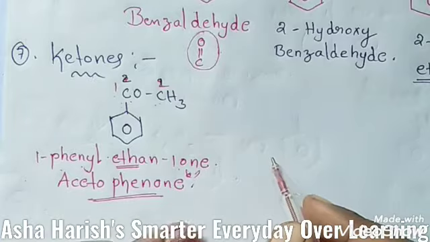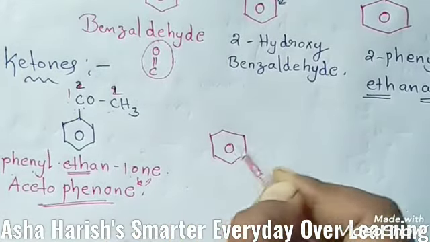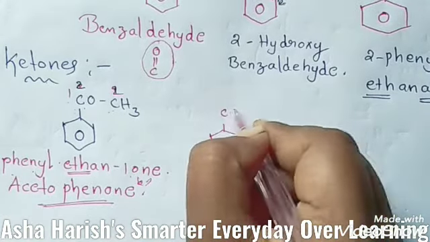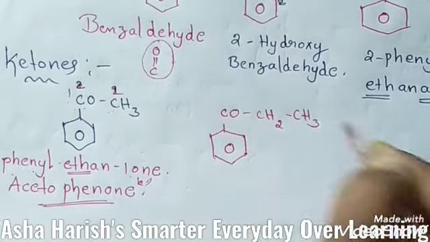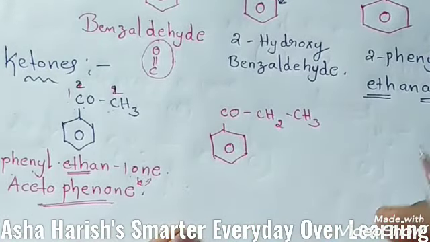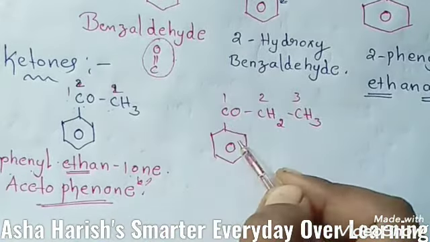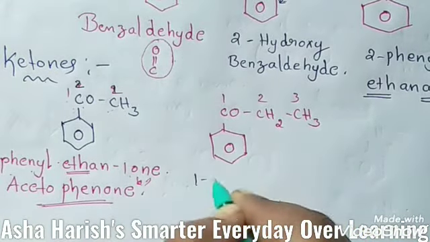And next one, here I am going to draw the structure of this. Here one benzene group, and students, to this you see COCH2CH3. If the compound is like that, the numbering is also the same, 1 2 3. To this ketonic group you should give first priority here. Then students, the name should be the same, 1-phenyl.